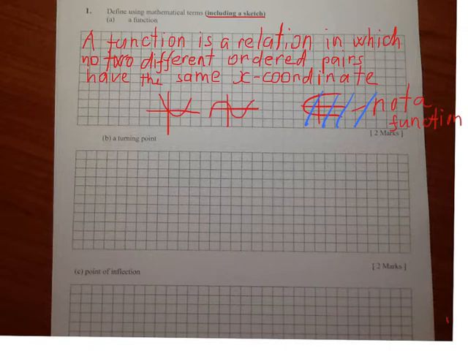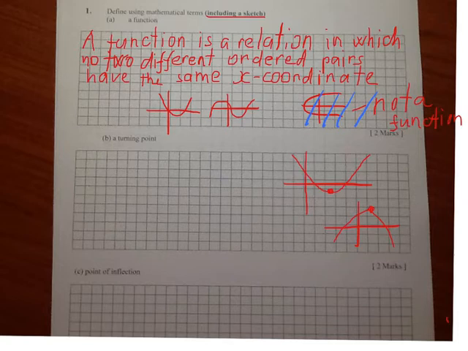B, a turning point. The turning point is a point where the graph changes from increasing to decreasing or vice versa. If I sketch the turning point, on this graph going down, it's decreasing, then it turns and goes up, it becomes increasing. So this point is called the turning point. Also it can be vice versa. The graph is increasing, then it goes down, it's decreasing. So this point and this point are turning points.